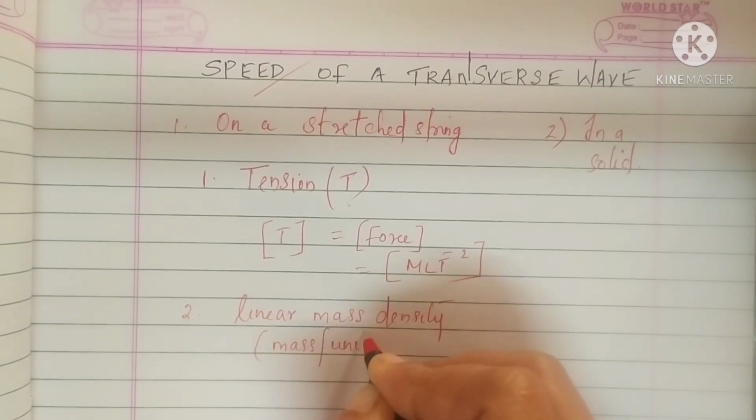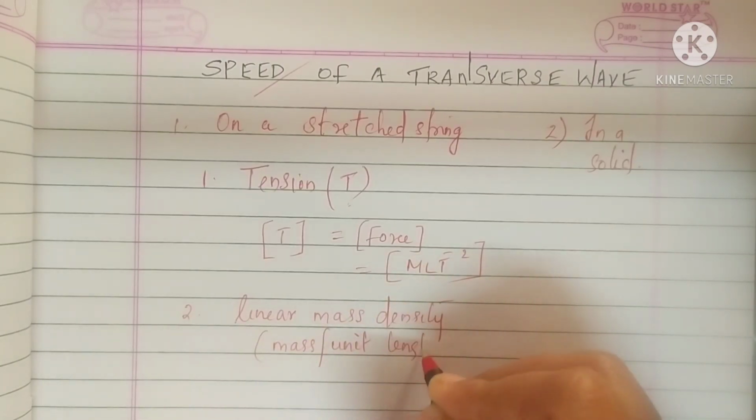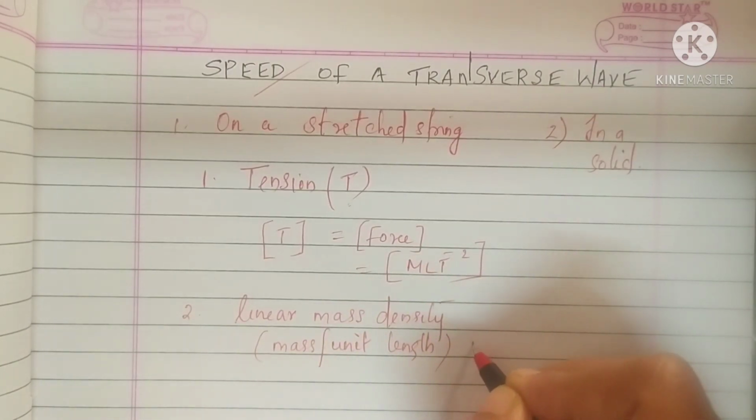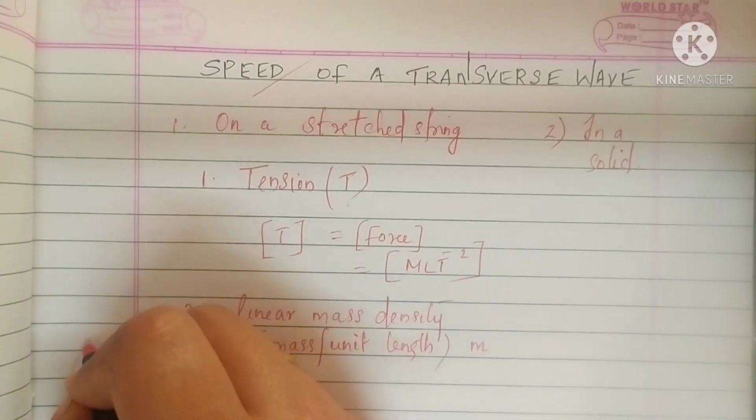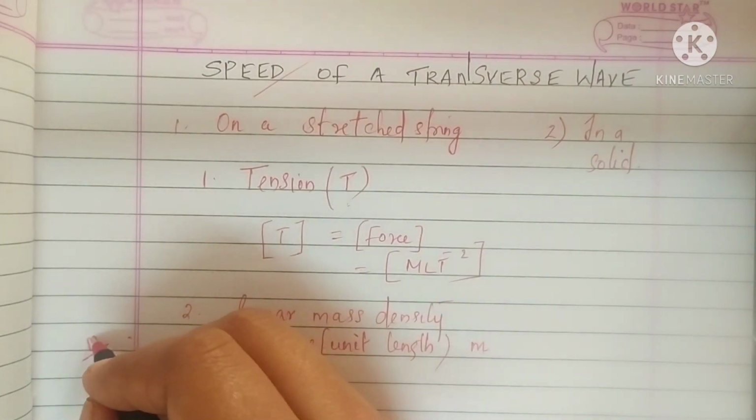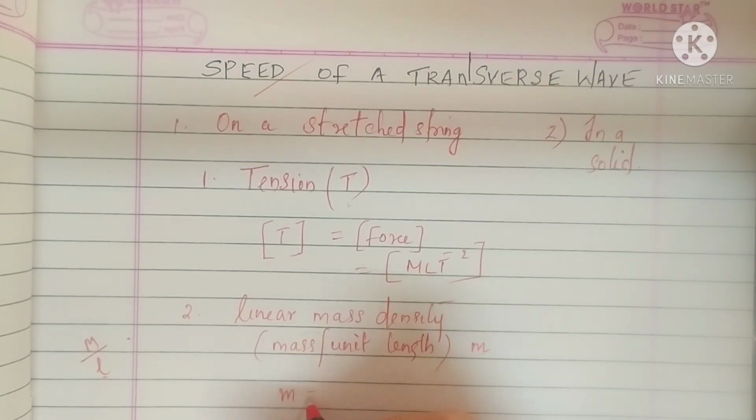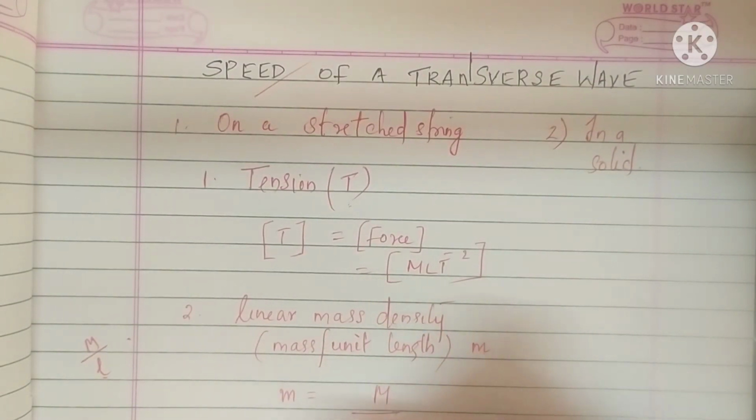Clear? It can be represented by the letter M, which means M by L. So the dimension of M is M divided by L, or ML raised to minus 1.